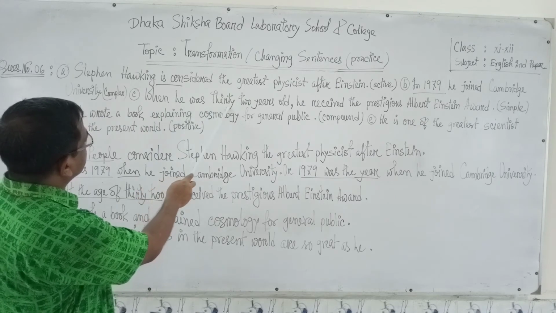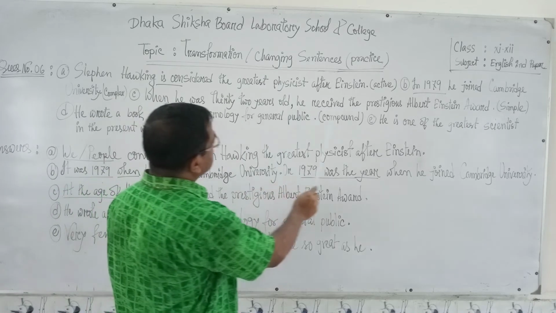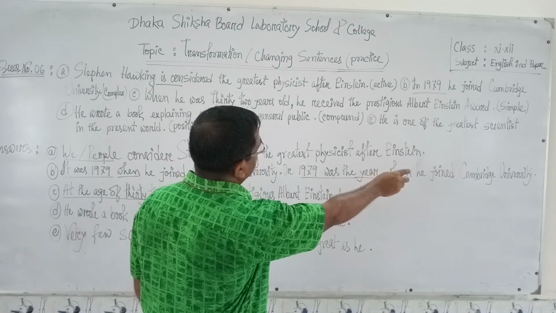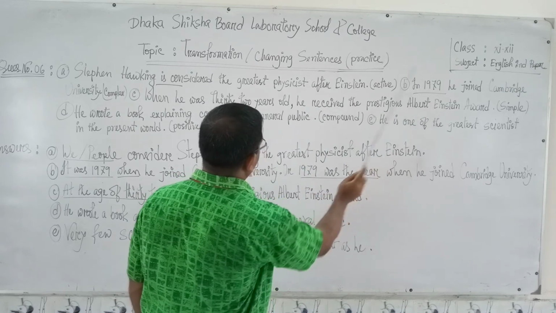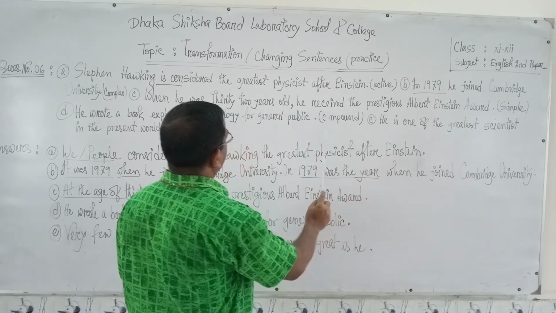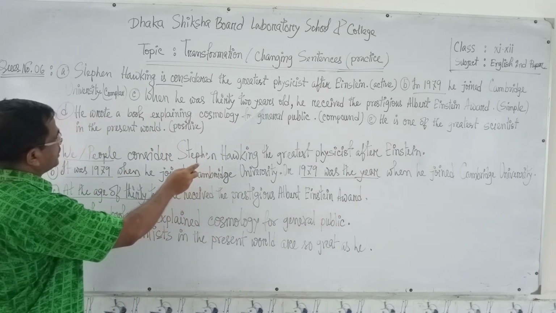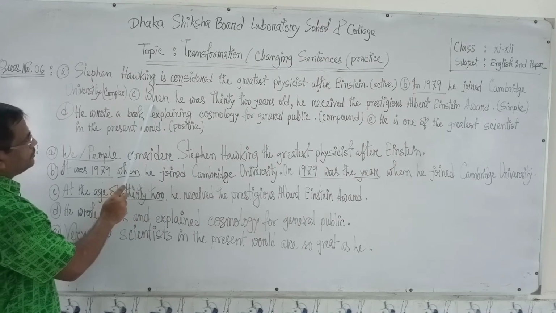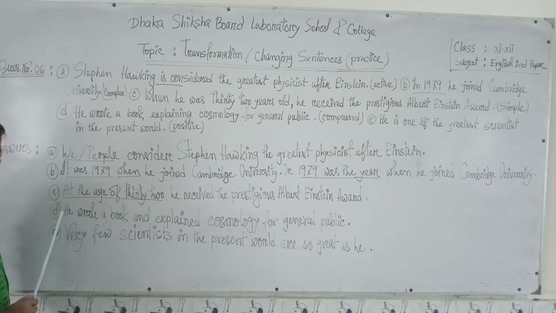When he was 32 years old. But the rest of it, he received the prestigious Albert Einstein Award, you have made no change in this later part. You have only made the change in the subordinate clause. You have turned the subordinate clause into a phrase. Why or how has it turned into a phrase?